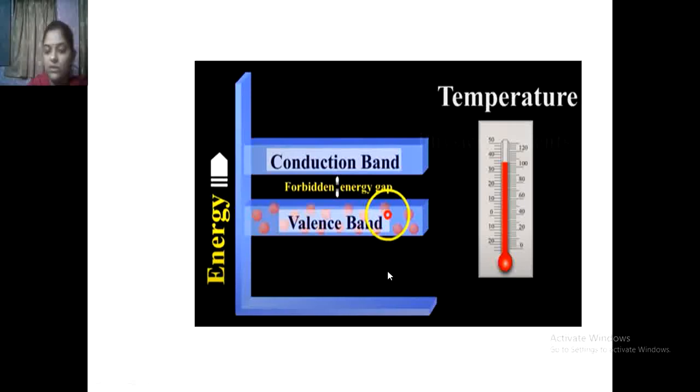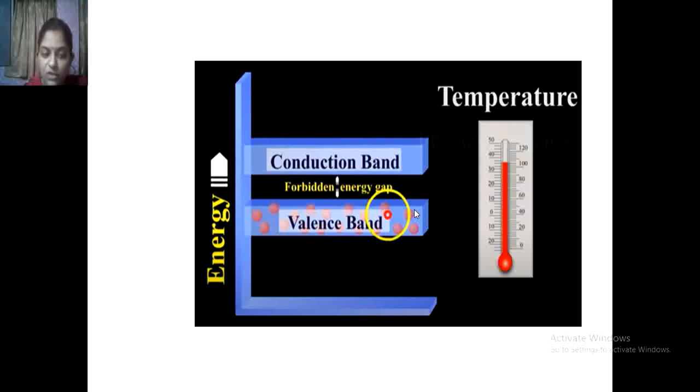If you look at the semiconductor, it works as an insulator at zero temperature, and as we increase the temperature, the semiconductor material works as a conductor. That's why it is known as a semiconductor.